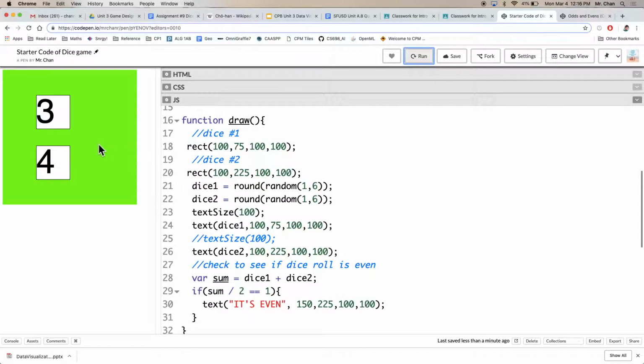Let's see if that worked. Sum divided by 2 equals 1. So when I have 7, that's not equal to 1. Let me run this. 8, this should have triggered but doesn't. Wait, no, I did it wrong. Even, it's 0. Thank you. So here it is. Because we're checking if things are even, oh, it doesn't like to behave. Oh darn.